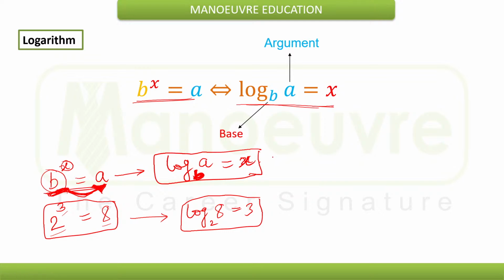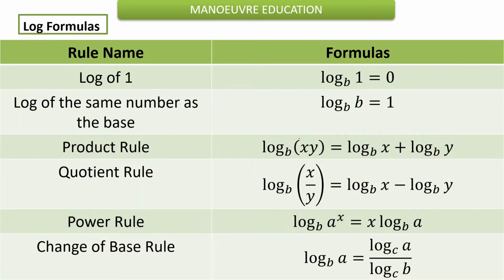Now with this understanding, it is important for us to understand some rules related to log. Now log of 1 is always considered as 0. You must understand that, because why? I can write this log of 1 to the base b as log of 1 by log of b, and log of 1 is generally considered to the base 10, so that will be equal to 0.